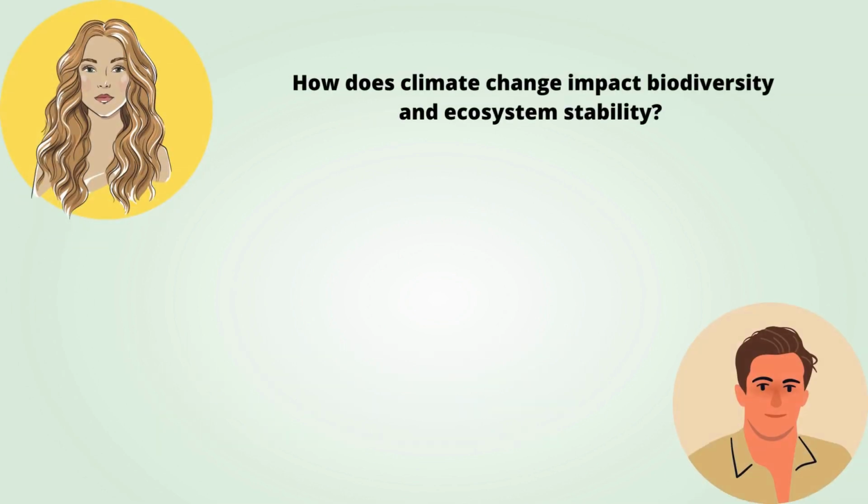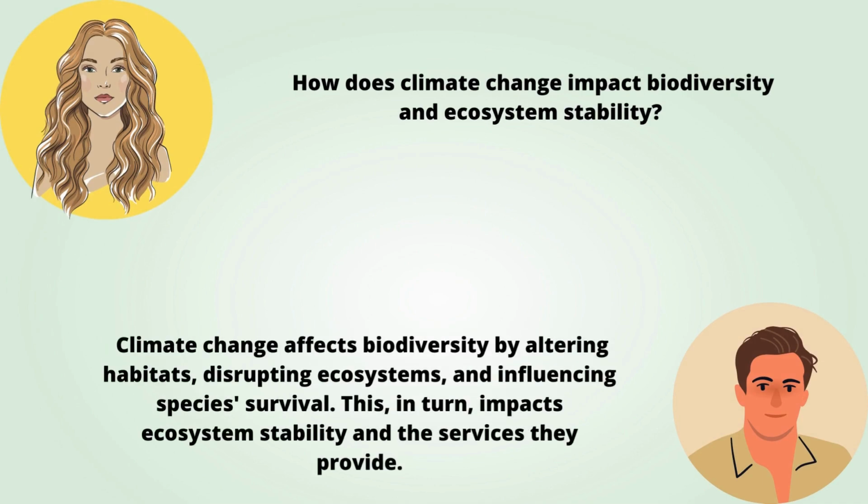How does climate change impact biodiversity and ecosystem stability? Climate change affects biodiversity by altering habitats, disrupting ecosystems, and influencing species survival. This, in turn, impacts ecosystem stability and the services they provide.